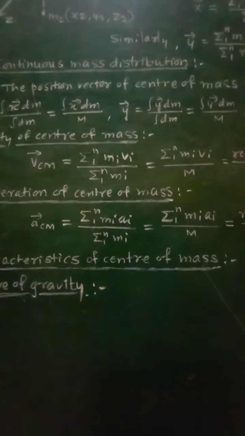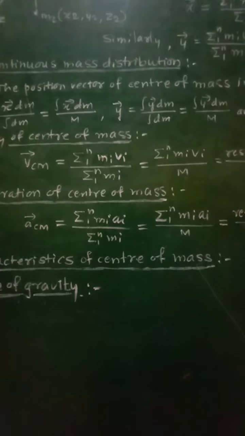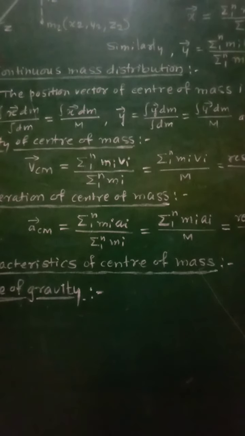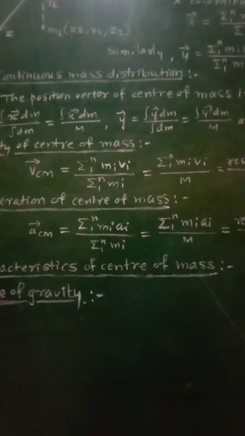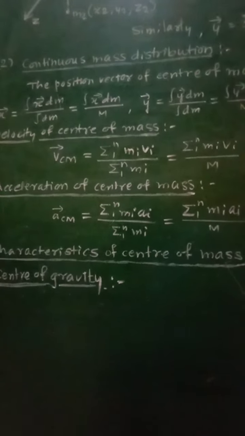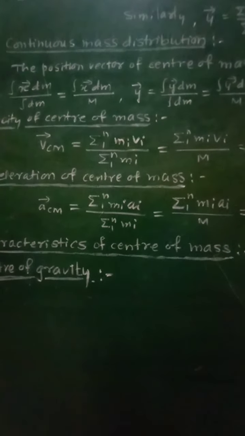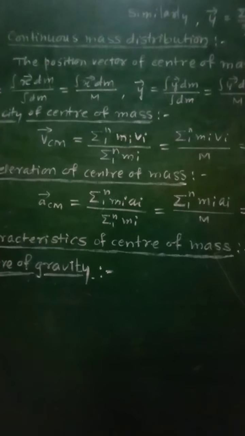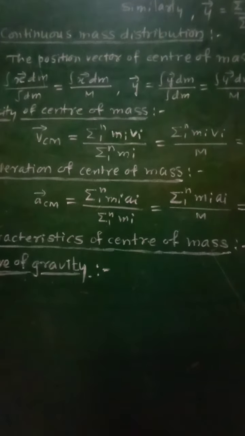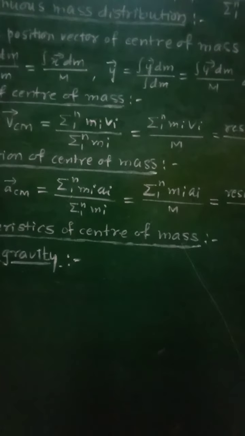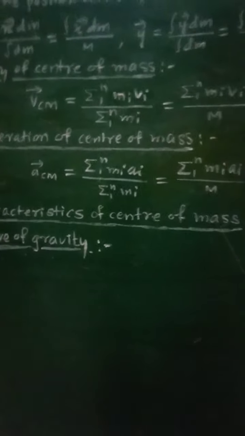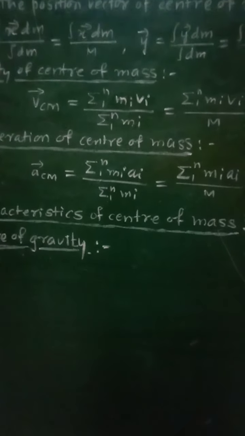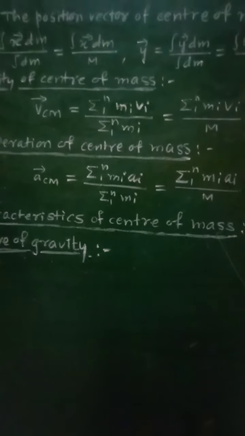12th, center of mass is closer to the heavier mass for a system consisting of two masses. So if there are two masses, one heavier and the other lighter, then the center of mass of that body will be closer to the heavier mass.